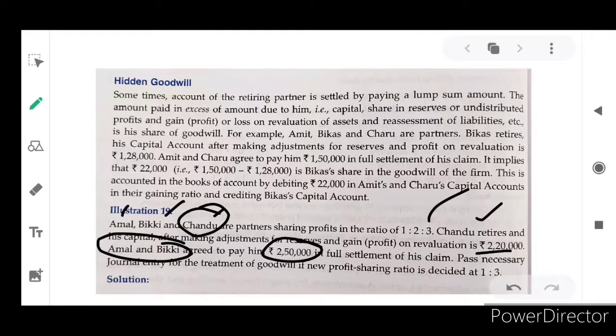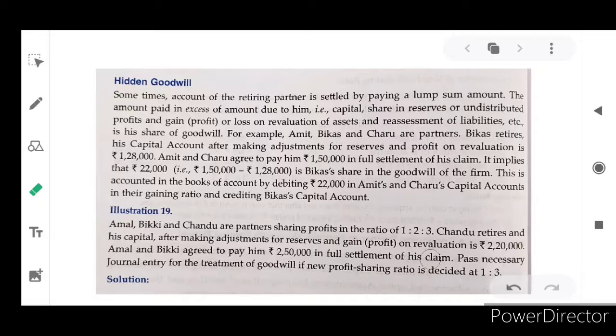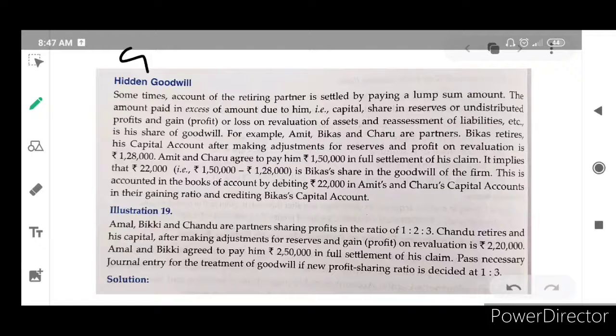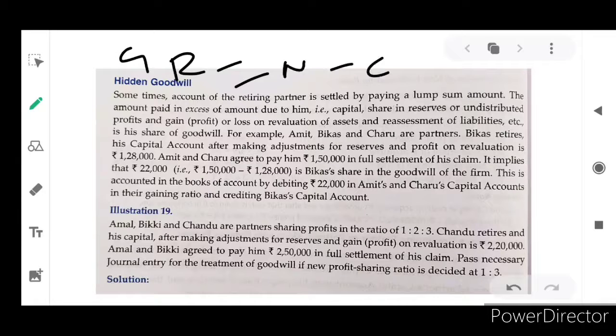So pass the necessary journal entry for the treatment of goodwill if the new profit sharing ratio is decided as 1:3. The new profit sharing ratio is also given, that is 1:3. Now we have to calculate the gaining ratio, because in the journal entry the gaining partners' capital accounts will be debited, and the retiring partner's capital account credited. What's the formula for gaining ratio? Gaining ratio is equal to new minus old.